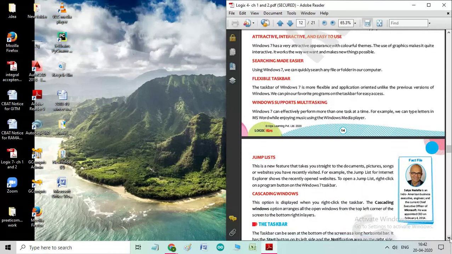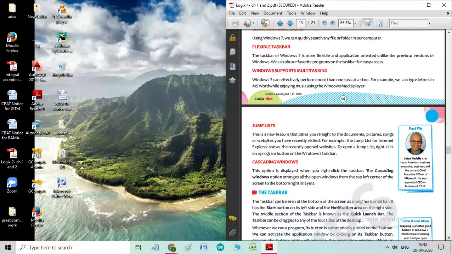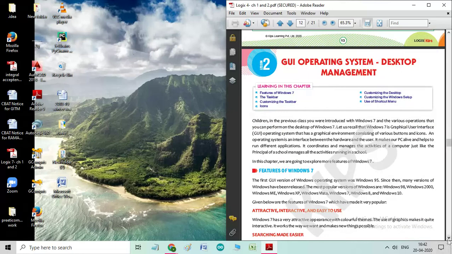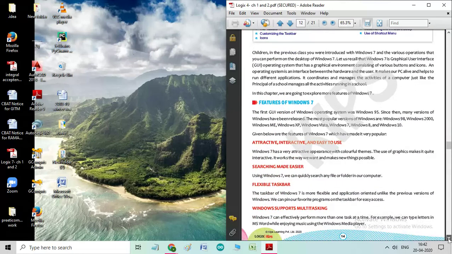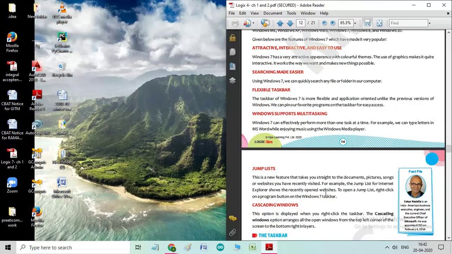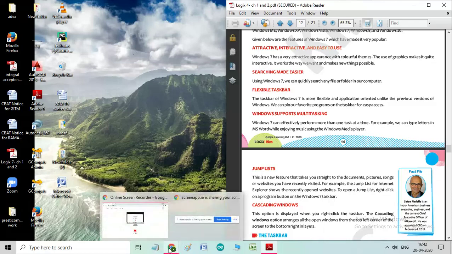Jump list. What is a jump list? A jump list is a new feature that takes you straight to the documents, pictures, songs or websites you have recently visited. For example, the jump list for Internet Explorer shows the recently opened websites. To open a jump list, right click on a program button on the Windows 7 taskbar. See, a few programs are there. I am just going to open this.